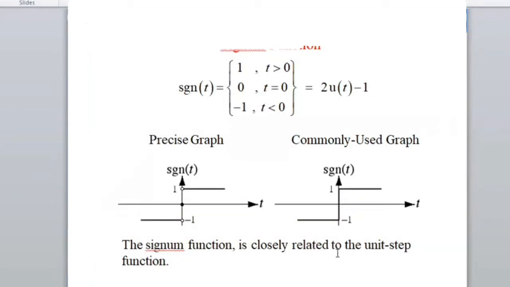You can see that it is closely related to the step signal. Half of this signal, from here to here, is closely related to the step signal. That's what we have seen. And you can see the mirror image. So somehow it is related to the step signal.